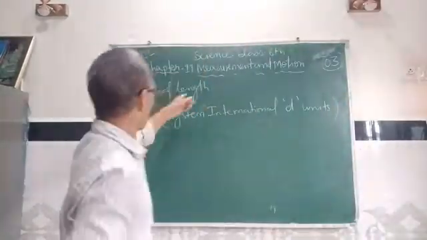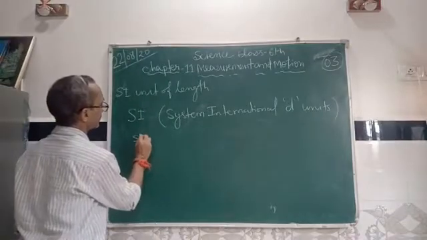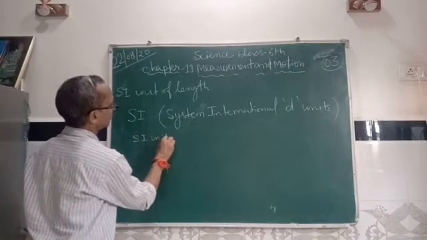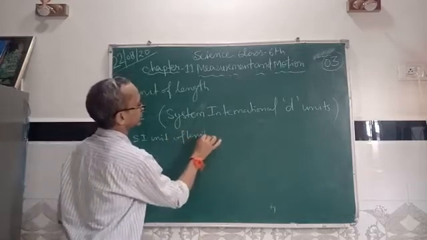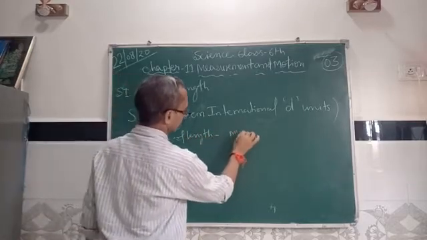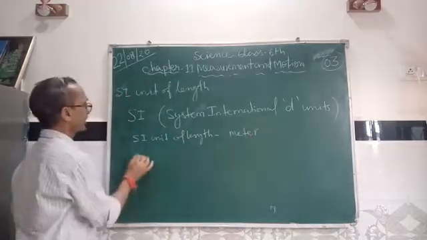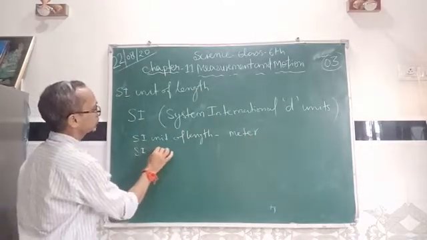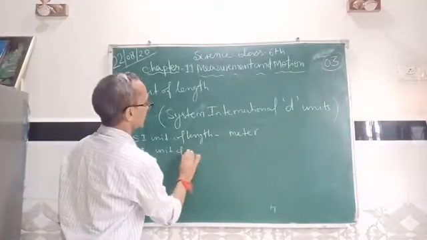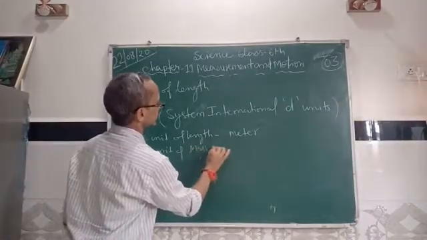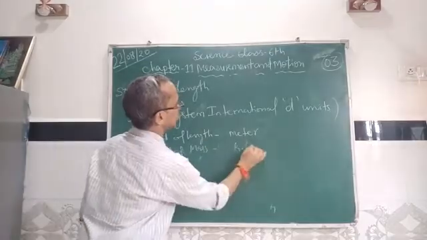SI unit of length, meter. SI unit of mass, kilo.